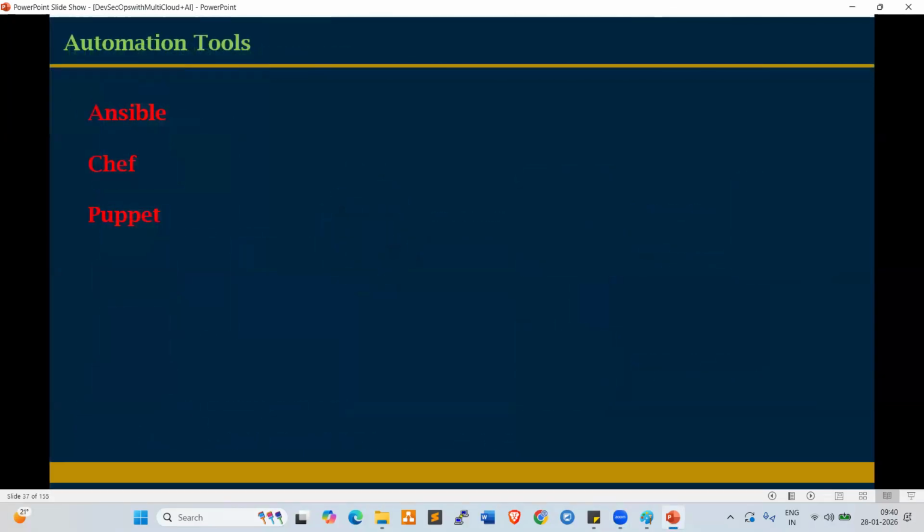Look here. These are the automation tools, the advanced tools like Ansible, Chef, and Puppet. Currently, Puppet and Chef we are not using. Puppet is completely outdated. Chef is also almost outdated. Only 5% of project teams are using Chef. Most project teams are using Ansible. Ansible is a very advanced, core tool. Currently every organization is using Ansible to automate deployments. Okay, fine. Now, what is Ansible? What is the importance of Ansible? Let's try to understand.